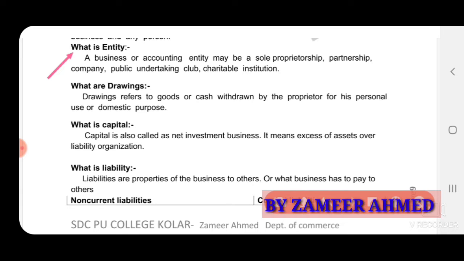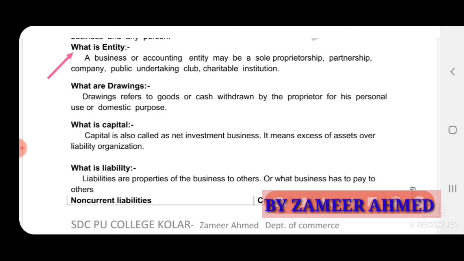Sole proprietorship business is a one-man business. So whoever starts a one-man business, that is a sole proprietorship. For every business there is a name, for example, Shanti Store, Ramya Store. With the help of the name, we can identify that this shop belongs to so and so. So for every business, there will be an entity.